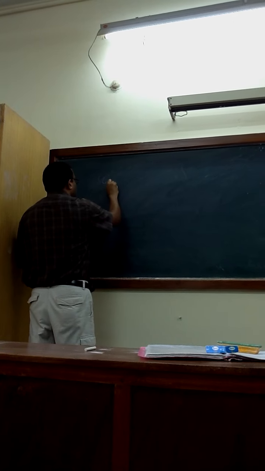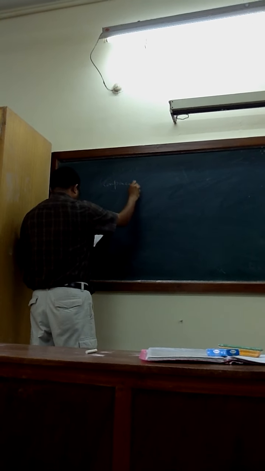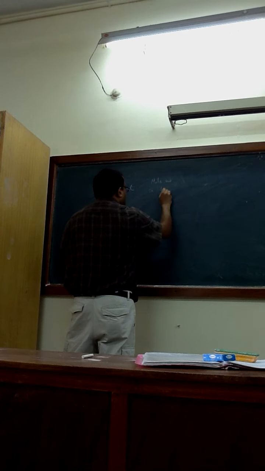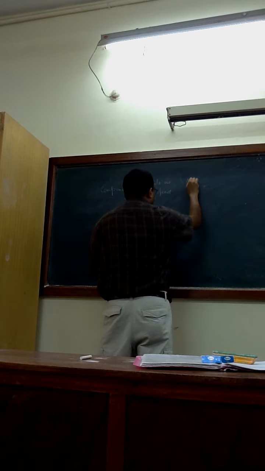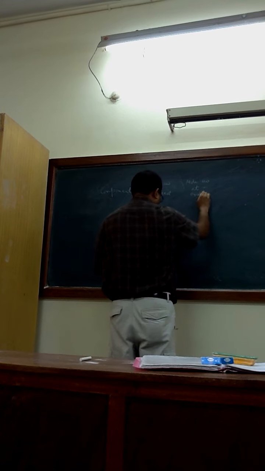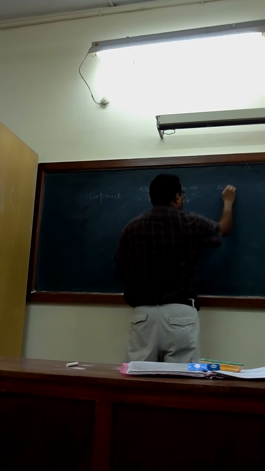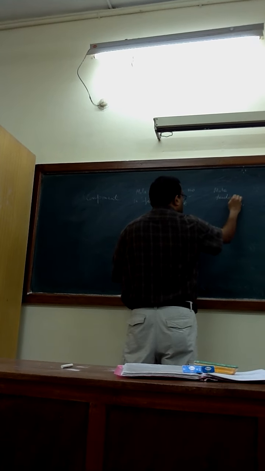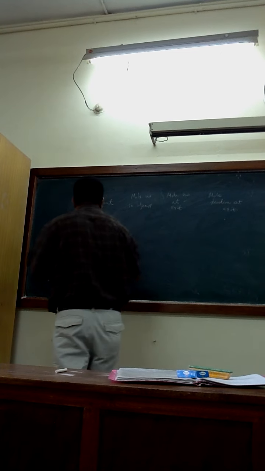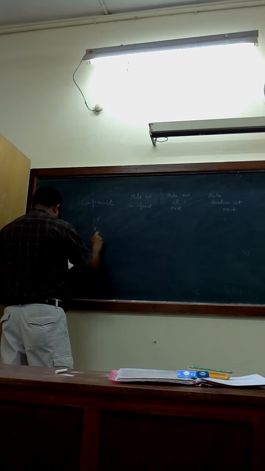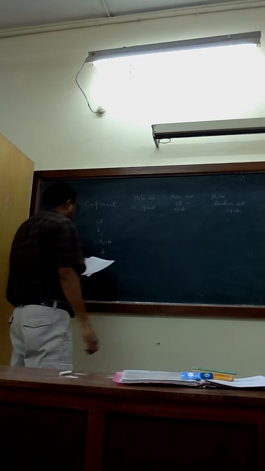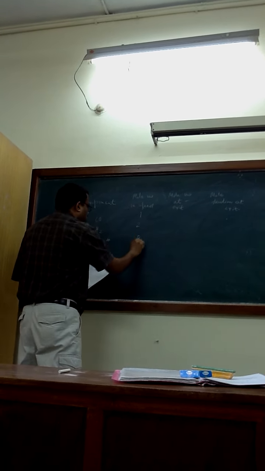Component. Mole number in feed. Mole number at exit. Mole fraction at exit. CO, H2, CH3OH, A. 1, 2, 0, 5.